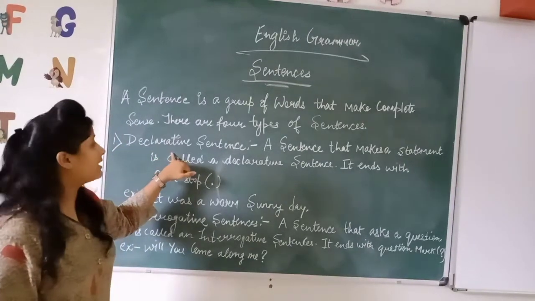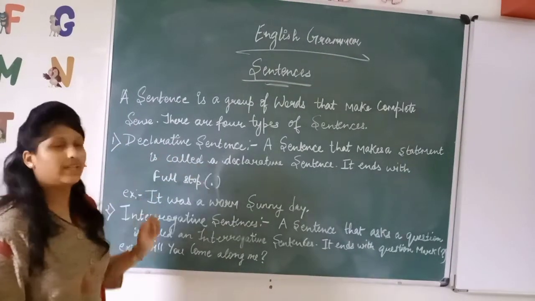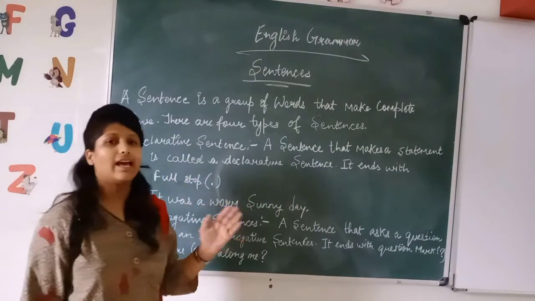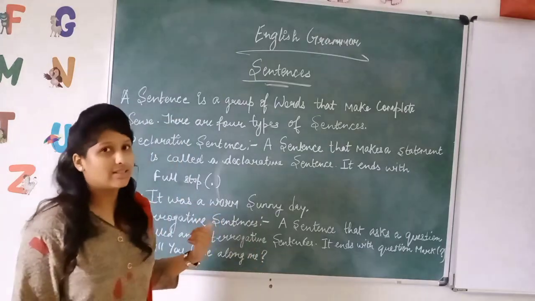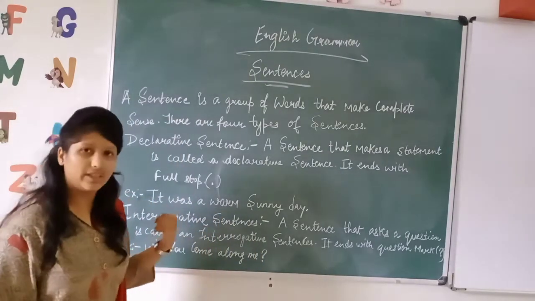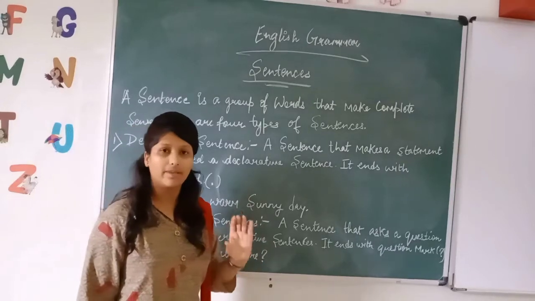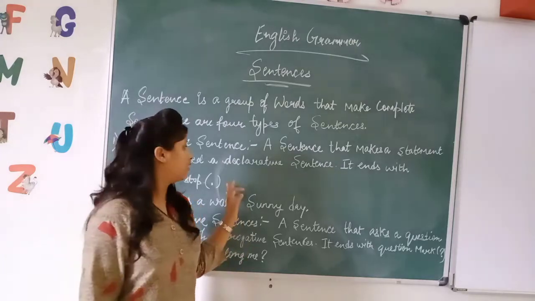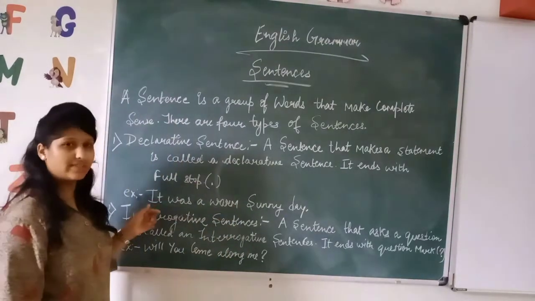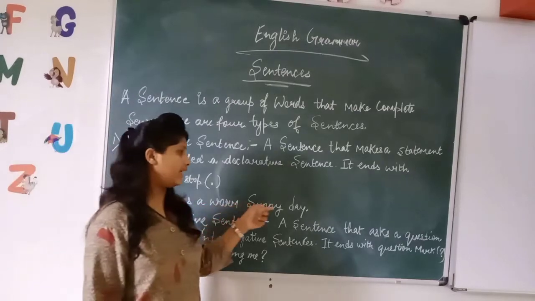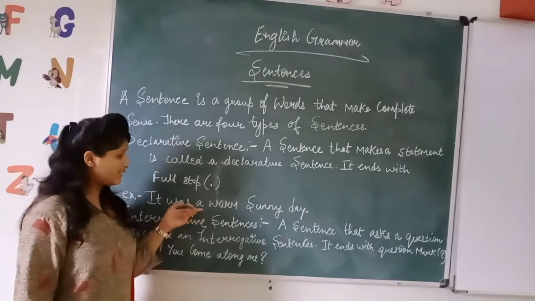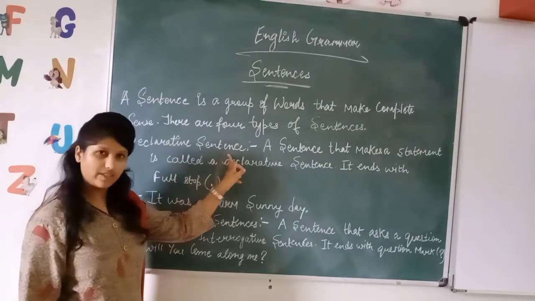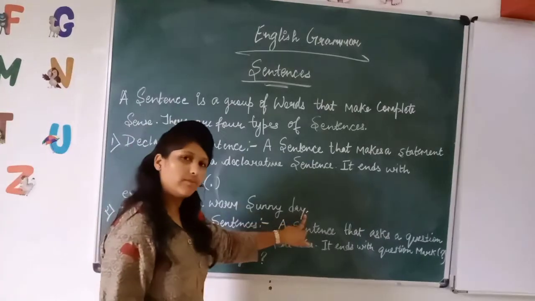So the first one is declarative sentence. A declarative sentence makes a statement, okay, and it ends with a full stop. What is a declarative sentence? A declarative sentence is a sentence that makes a complete sense and it always ends with a full stop. For example, it was a warm sunny day. So this sentence is making a complete sense. Therefore, this is a declarative sentence and it is ending with a full stop.